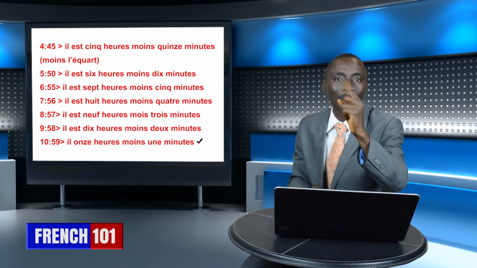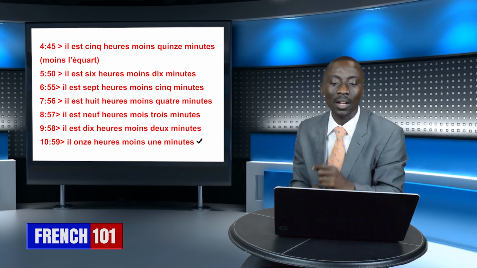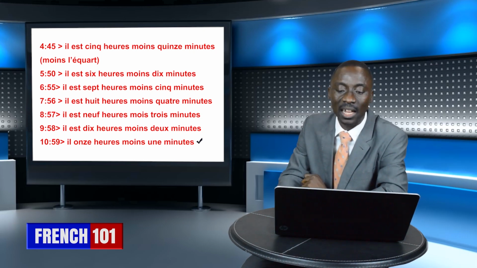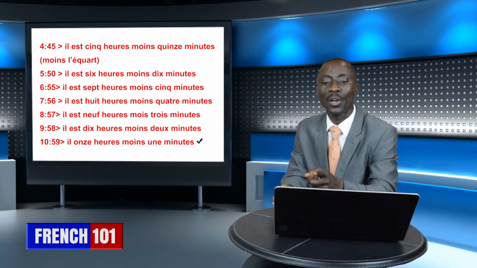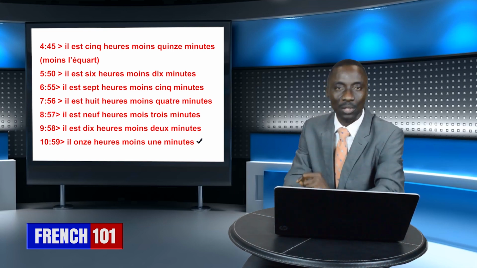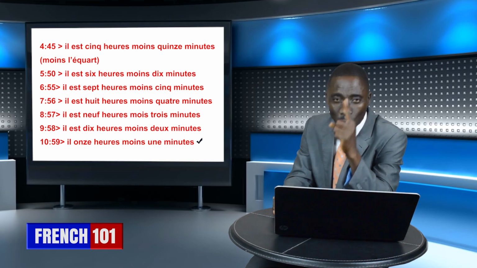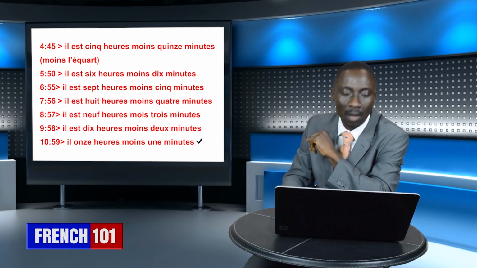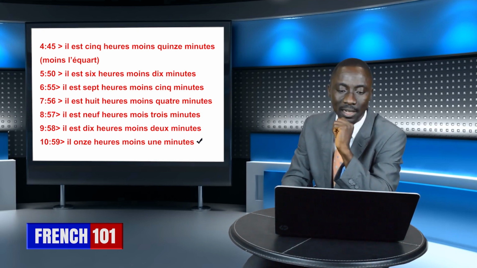It's what? Une. Because for heure or time reading, for one, you say une because it's a feminine word we are dealing with here. So, il est 11 heures moins 1 minute. It's 11 o'clock, but remember how many minutes? 1 minute. So, il est 11 heures moins 1 minute.